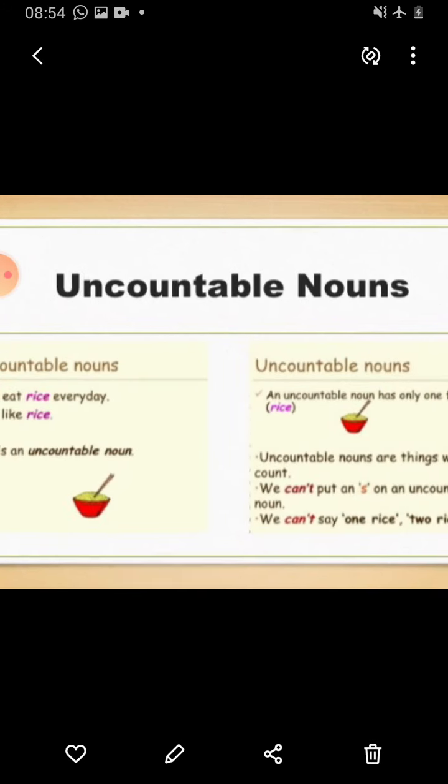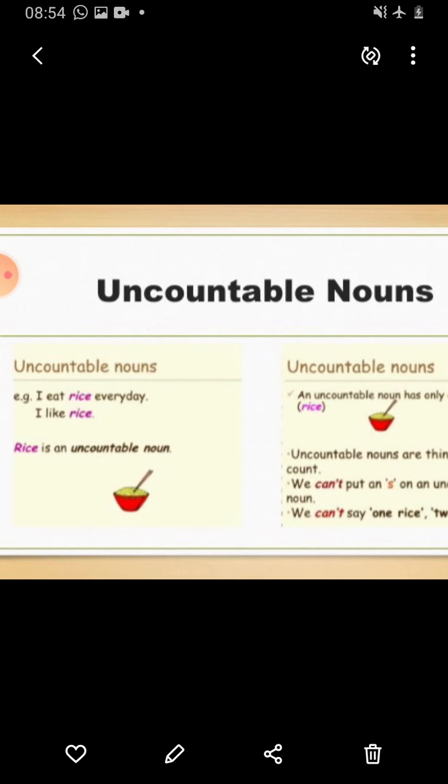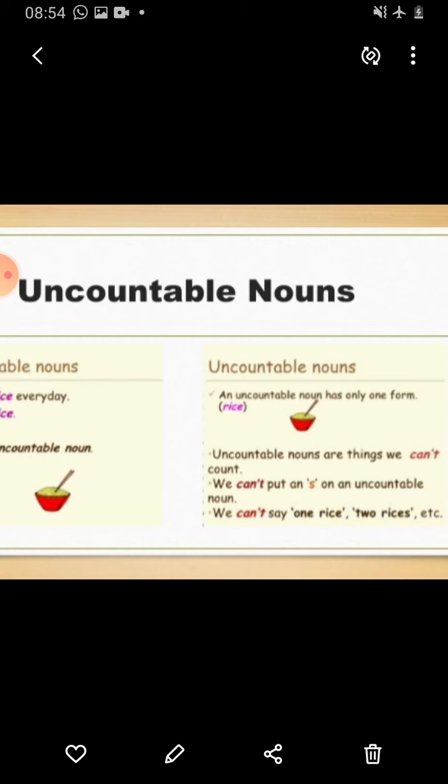Now, uncountable nouns are, for example, I eat rice every day. I like rice. Rice is an uncountable noun. We cannot count rice. For example, a lot of rice, we can only say 1 kg of rice, 2 kg, 3 kg. We cannot count it just like 1 apple, 2 apples, 3 apples, or 12 apples, or 6 apples.